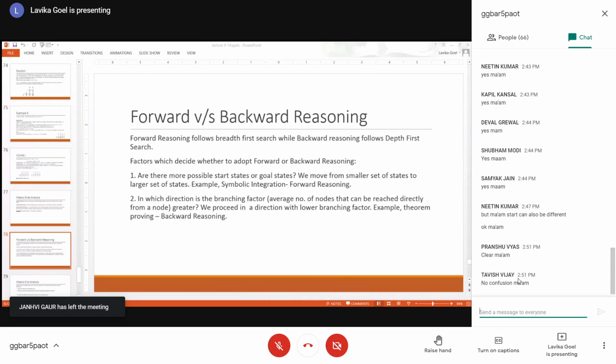Why do I say backward reasoning follows a depth first approach? Because it moves backwards from the goal state towards your initial state, and we are proceeding in a direction with a lower branching factor. That means we are constraining our search to one branch of the tree only. We are not exploring all the alternatives, because we are proceeding in a direction which has a lower branching factor. So it is a single branch of the tree. You are not exploring all the alternatives, right? So it is a depth first search.